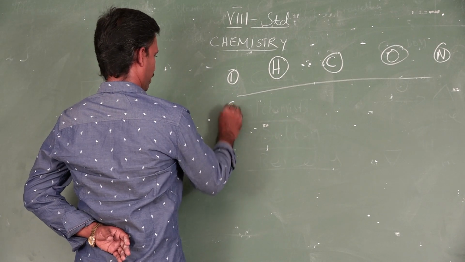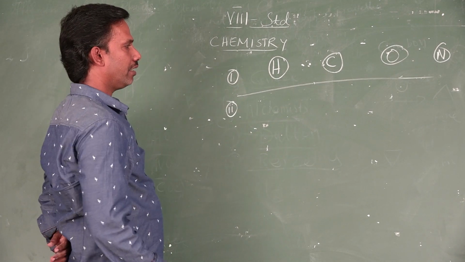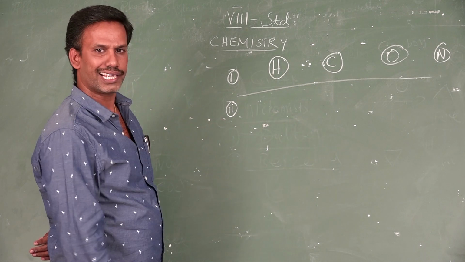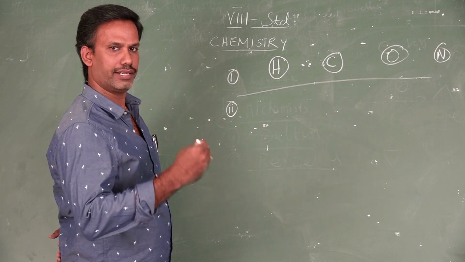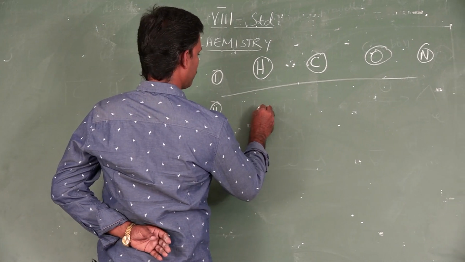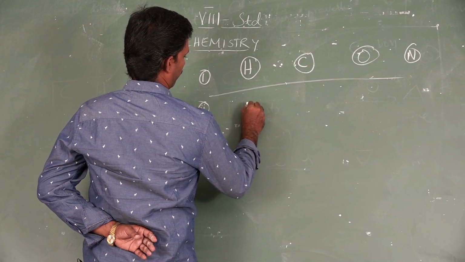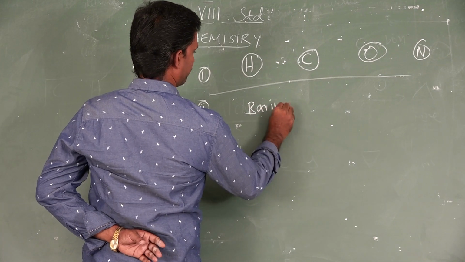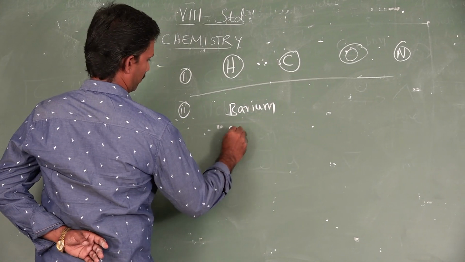Second point when you write the symbol: if two or more elements have the same letter as the first letter, that's a problem. For example, barium and bromine.